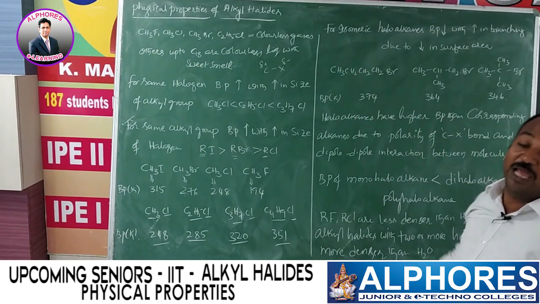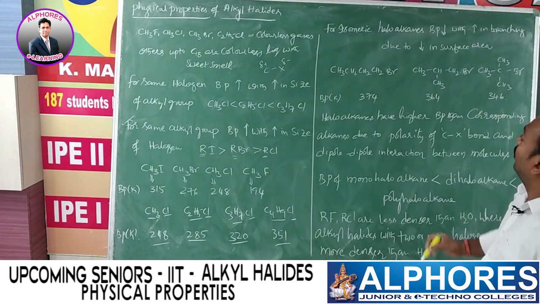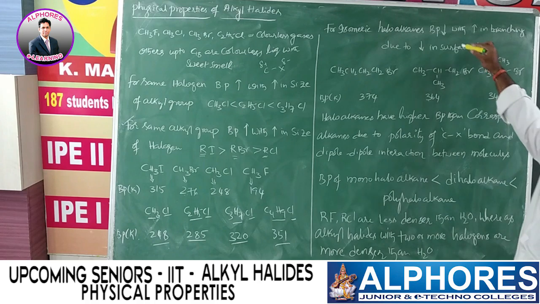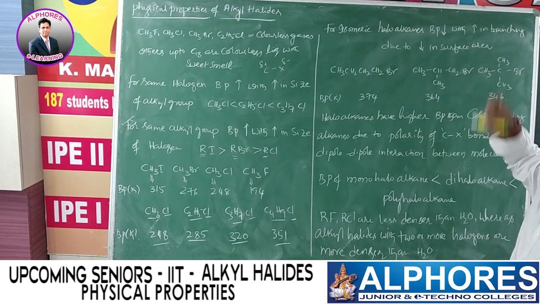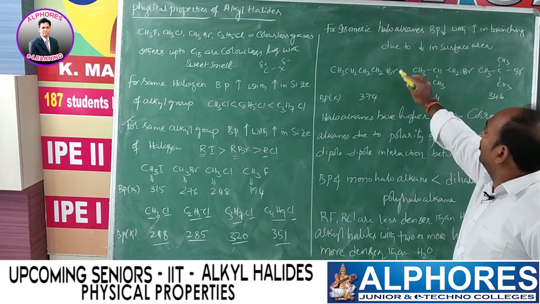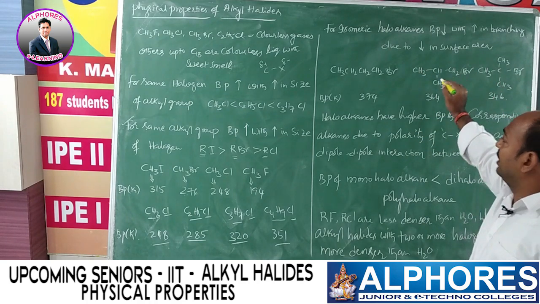That is what we call dipole interactions. For isomeric haloalkanes, boiling point decreases with increase in branching. More branching means less surface area, so van der Waals force decreases, and along with that, dipole interaction also decreases. That's why boiling point also decreases.